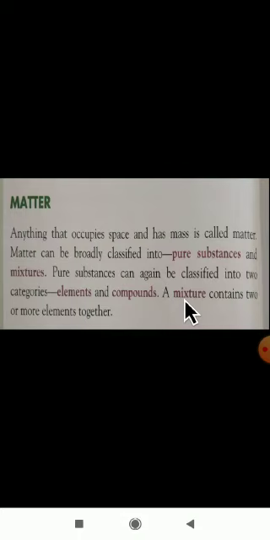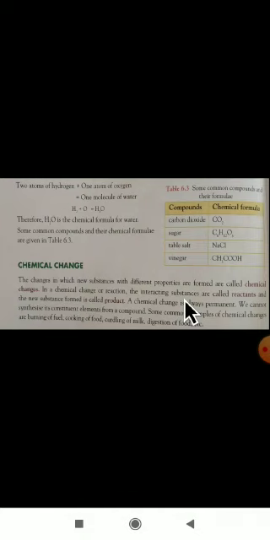Again, the pure substances are categorized into two types, that is elements and compounds. Okay, here you have to remember the definition of matter also, element, compound and mixtures, pure mixtures, these all you have to study here. Okay, next concept here is about how the water molecule is formed.